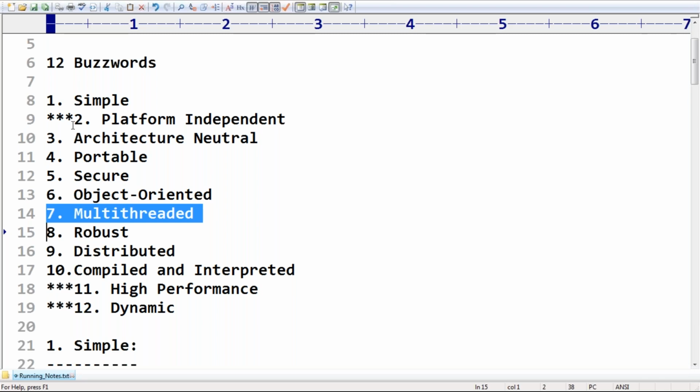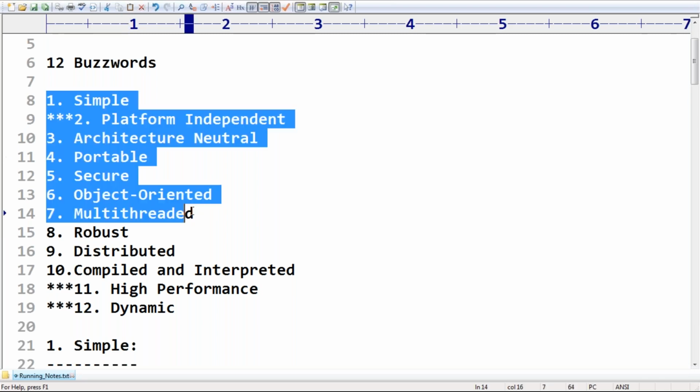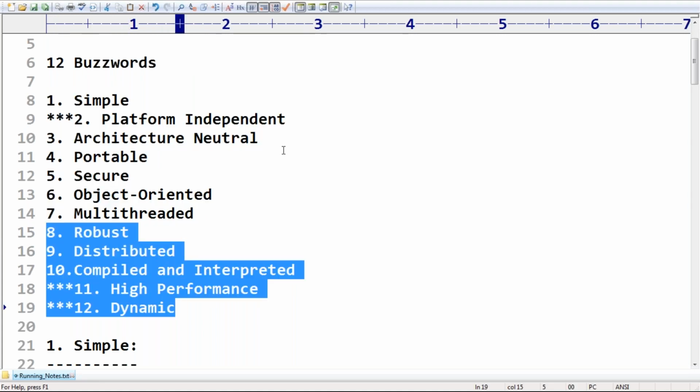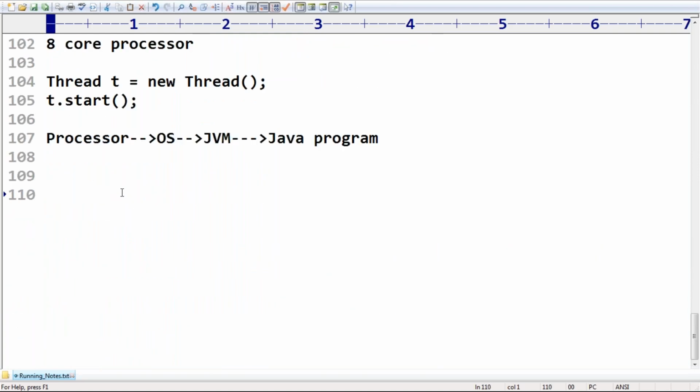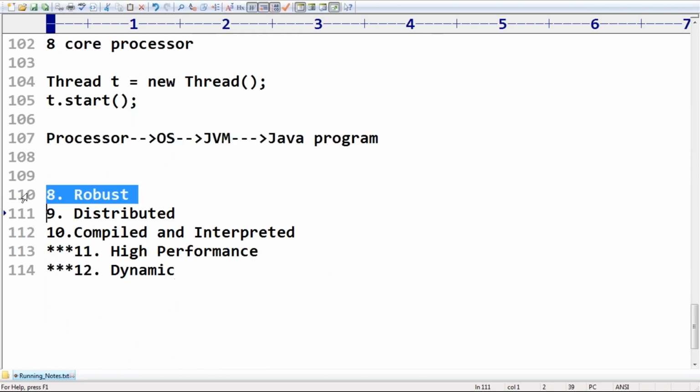Okay, so up to these 7 we discussed in detail, sir. Now the next 4 we have to discuss, which are very important for the exam, especially the last 2 things, right? The first important thing, just observe: robust.